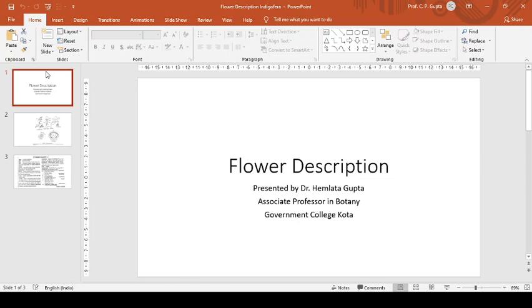So this is a brief description of the three families in the opinion of different taxonomists. We will discuss flowers from all these three families. Today we are discussing Indigofera belonging to the family Papilionaceae. According to Bentham and Hooker, it is a subfamily of Leguminosae under the order Rosales.